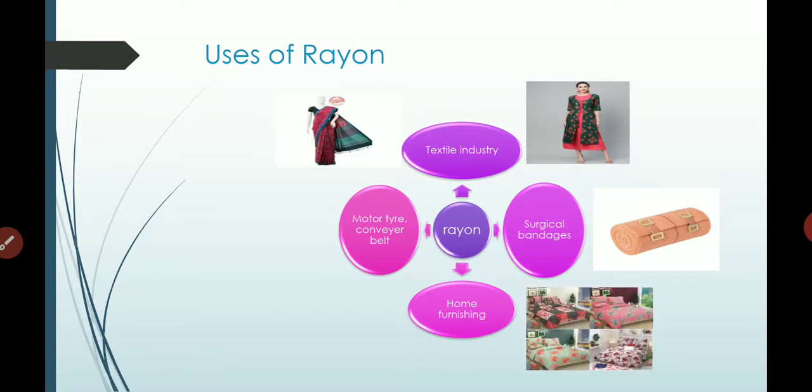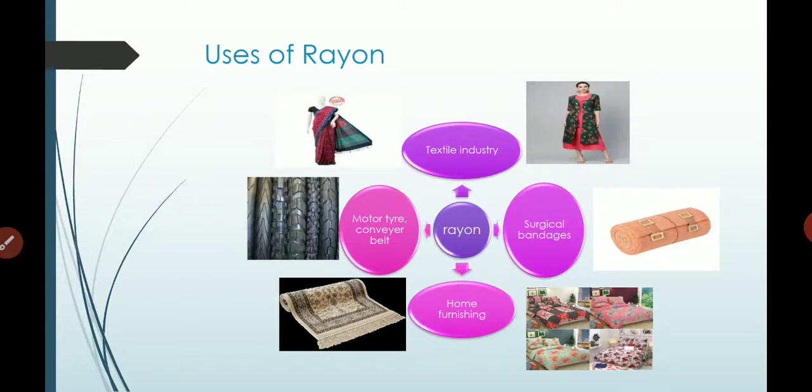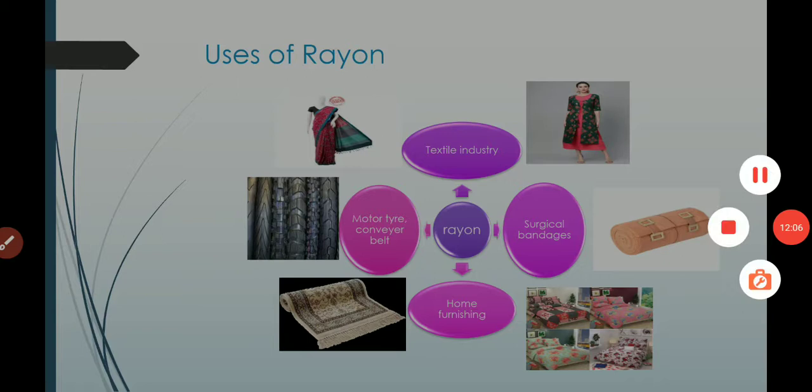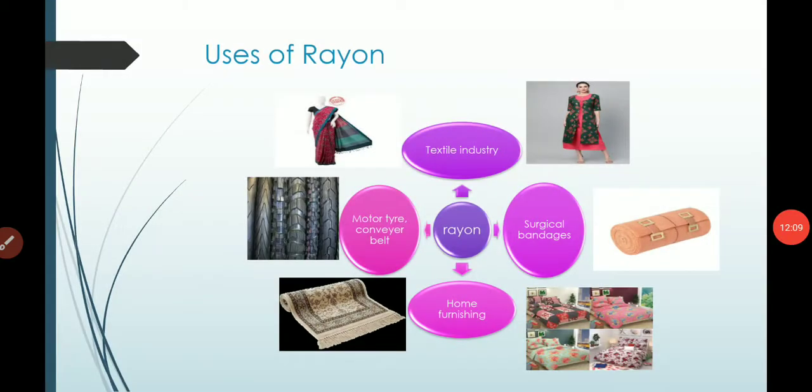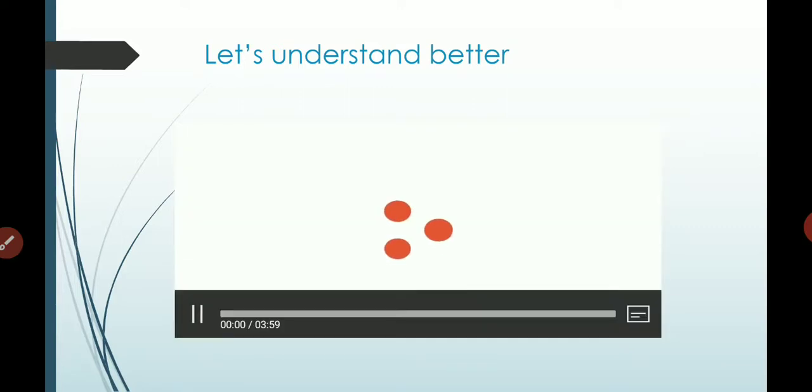Then home furnishing. So we make lots of household things. We mix rayon with cotton to make bed sheets, and we mix rayon with wool to make carpets. Then it is also used to make motor tires and conveyor belts. So as you see, there are lots of uses of rayon. So rayon is a very important synthetic fiber. So let's understand it better by this video.